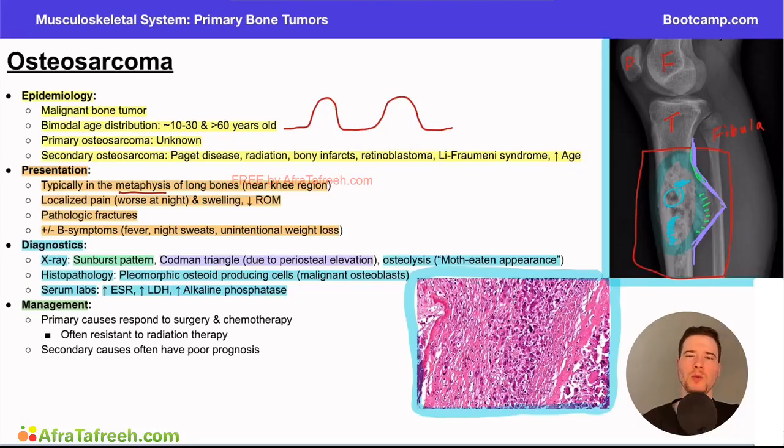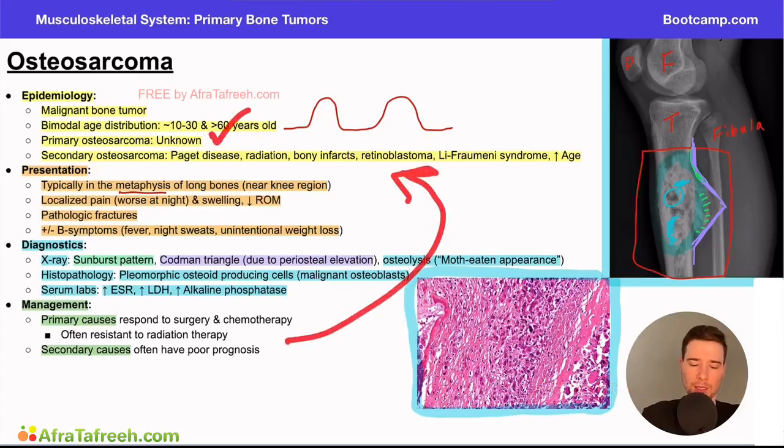So we're going to have to think a little bit more aggressive than some of our benign bone tumors. And the key here is that it depends if this is a primary cause or a secondary cause. We talked about this earlier in the video, right? Draw your attention back up here. We said that primary cause unknown, secondary cause, lots of potential etiologies.